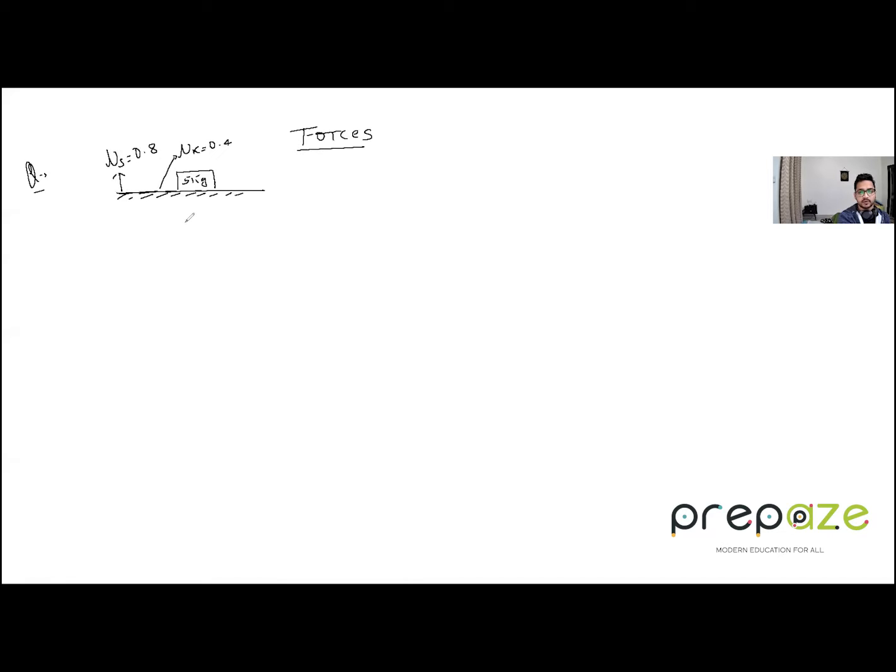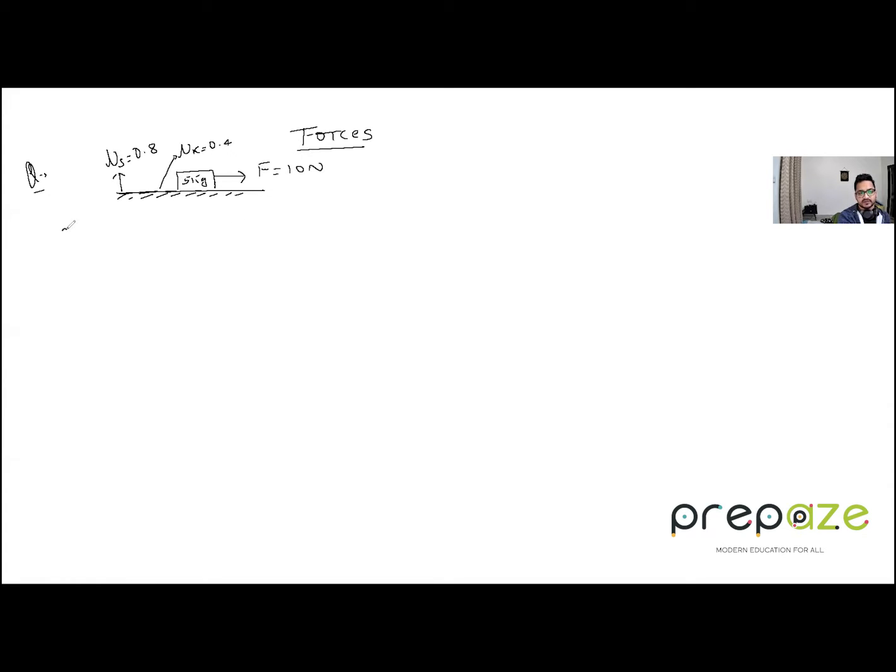All right. So on this block, suppose there is a force applied. I will give you the value of force and then you have to do different questions related to that. Suppose this force is equal to, let's say, 10 newtons. A force of 10 newtons is applied on this block which is initially kept at rest, not moving.